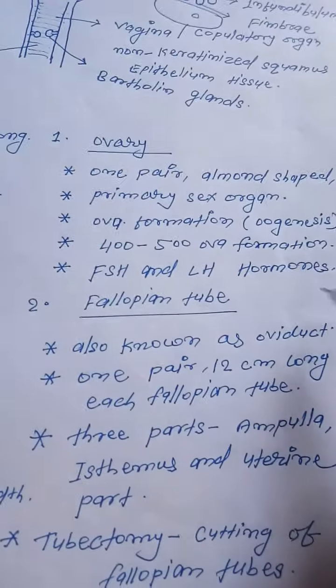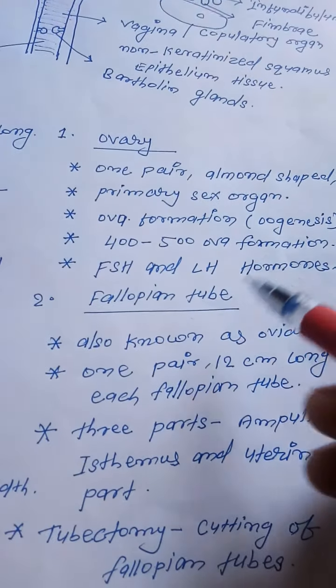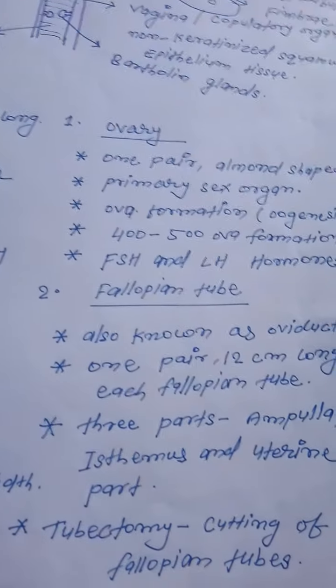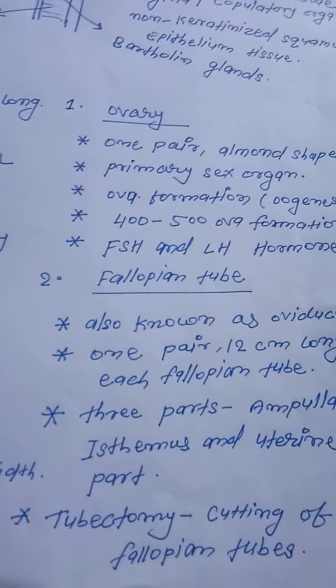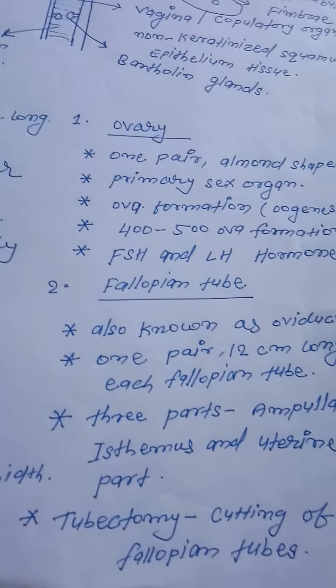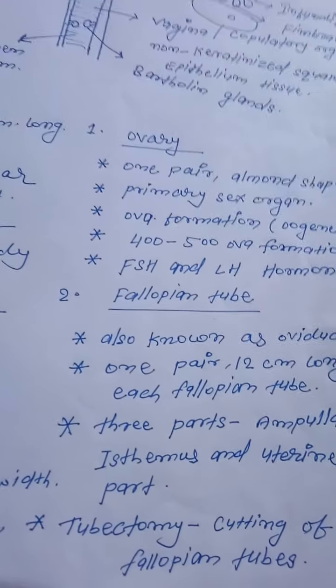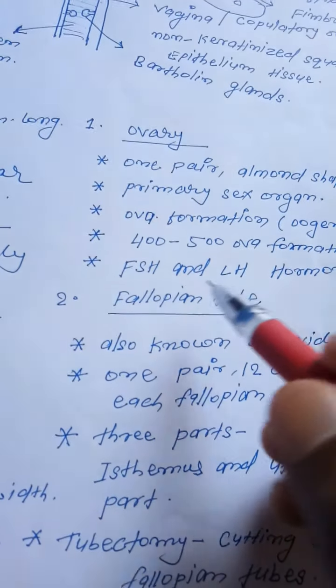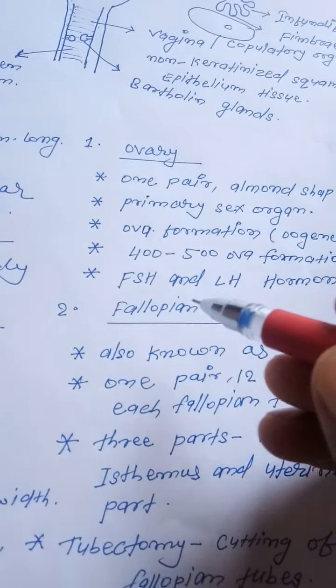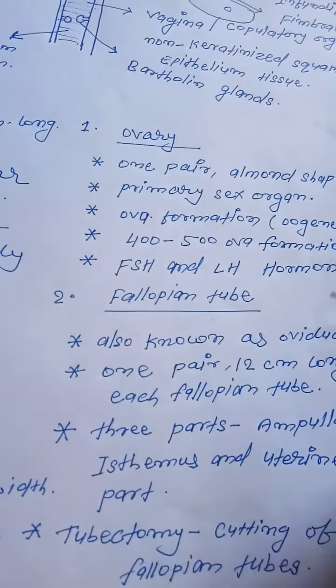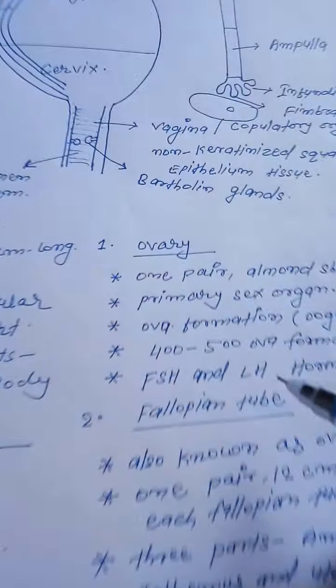FSH and LH hormones are also responsible for the formation of ovum in the ovary through the Graafian follicle, because FSH and LH are also known as sex hormones, and they are released from the pituitary gland of the brain.